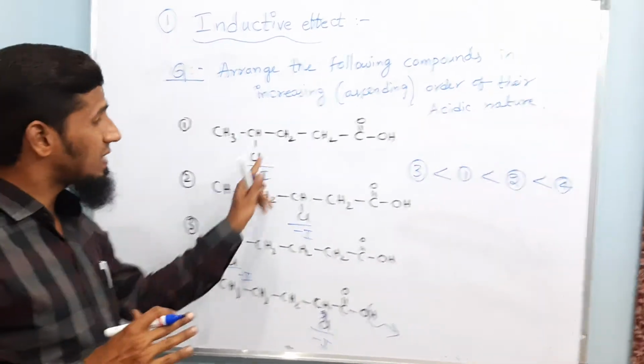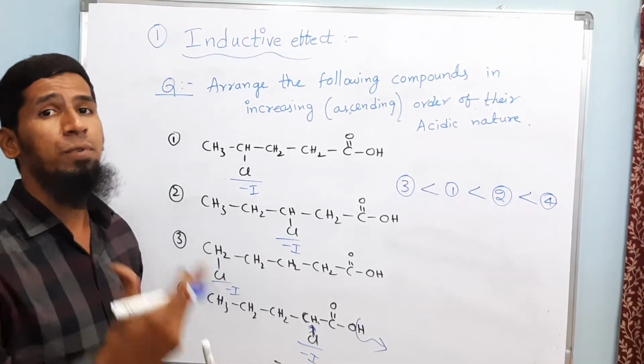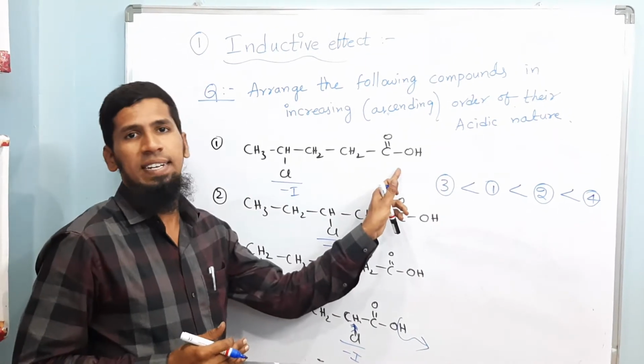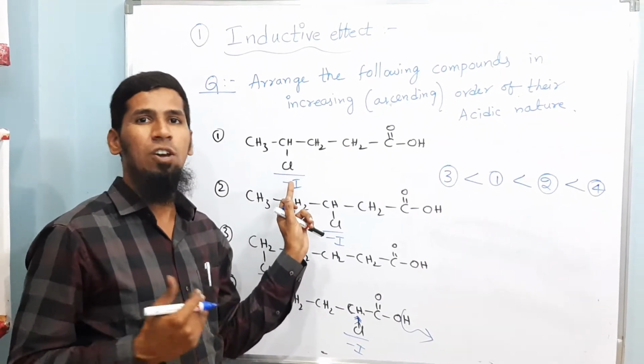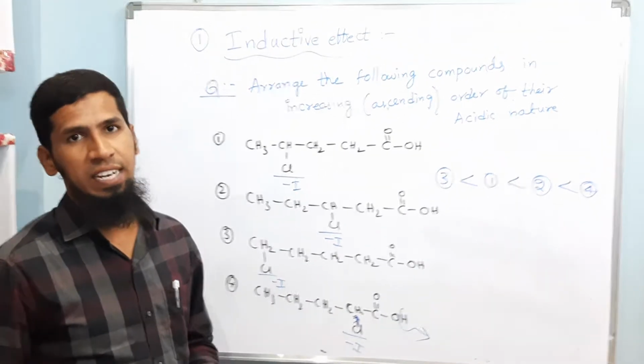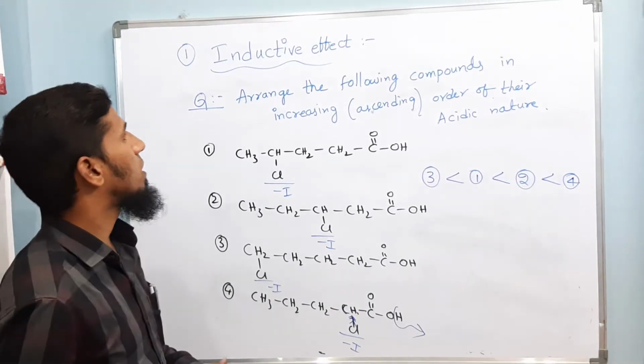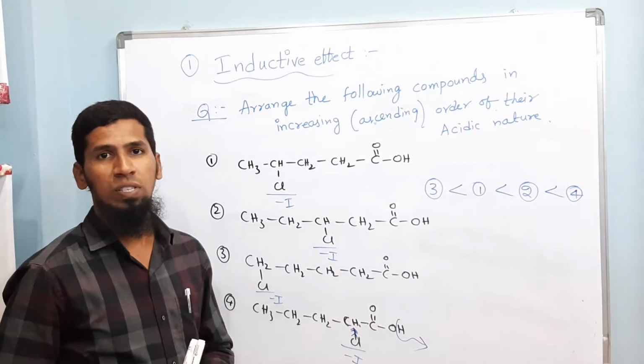So here the groups are the same, chlorine groups, and the number of chlorine groups is also the same. But the distance from the carboxylic acid group with respect to the minus I or plus I group will also affect the acidic nature of carboxylic acids. So this is the second example with respect to the first application, that is acidic nature of carboxylic acids.